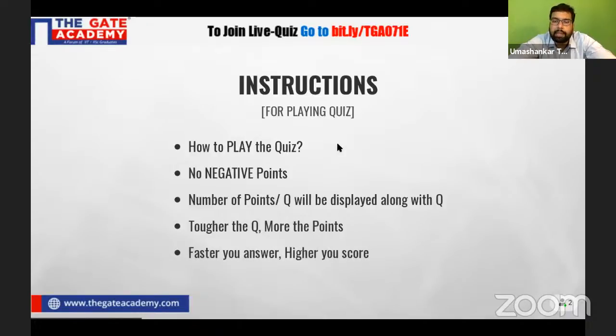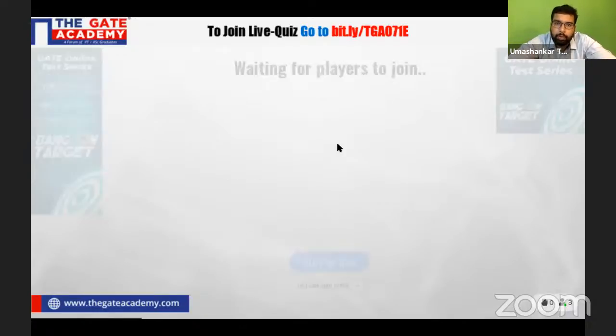And also, as the name suggests, this quiz is with timer. So here, time is also a very important aspect. The sooner you answer, the more points you will get. As we know, in competitive examinations, not only do we have to give the correct answer, we have to give it in a given time frame. So here we have associated the questions with time. The sooner you answer the question, the more points you will get.